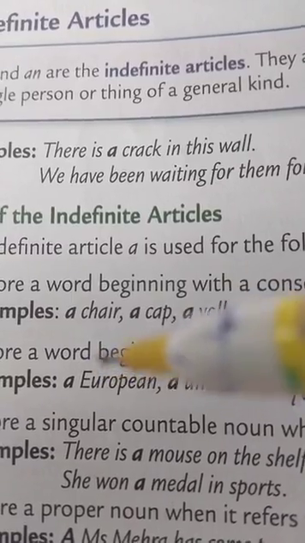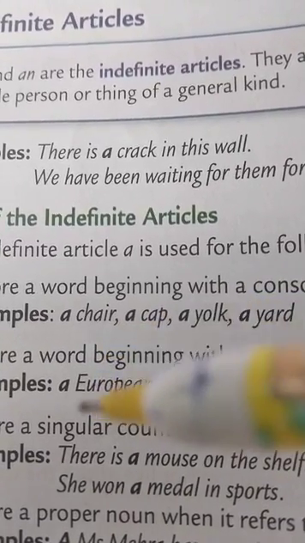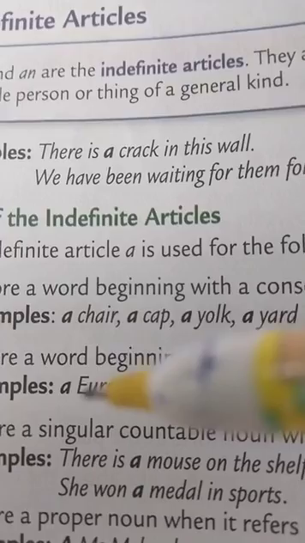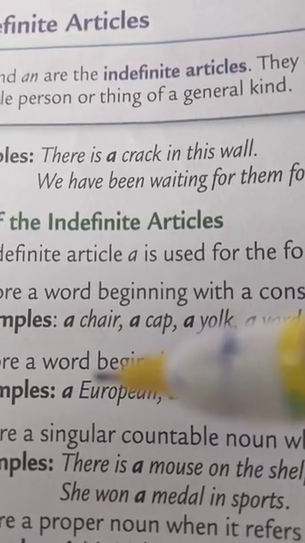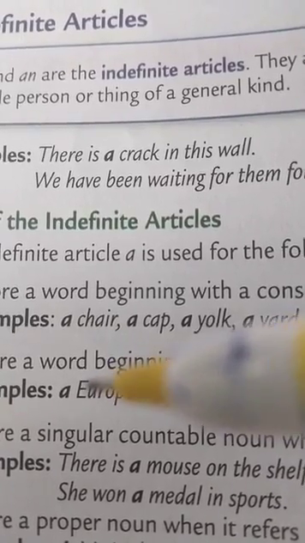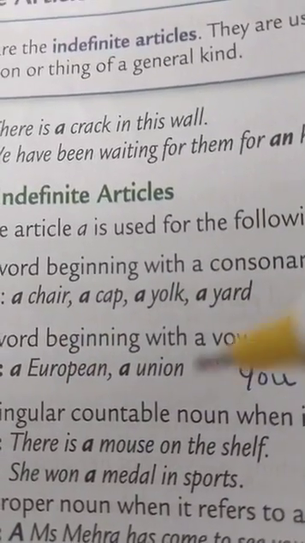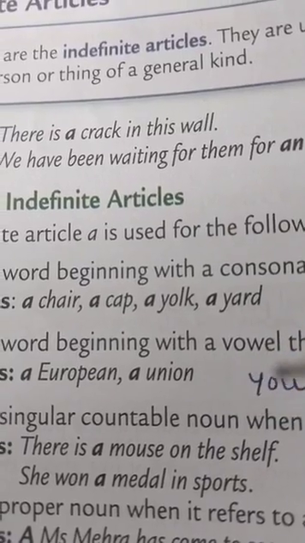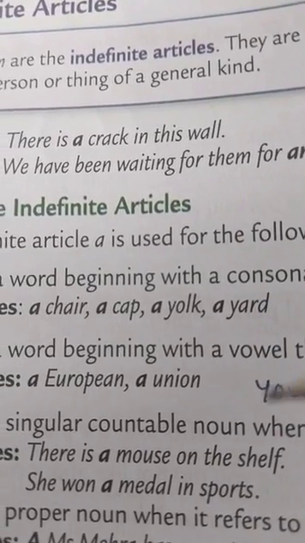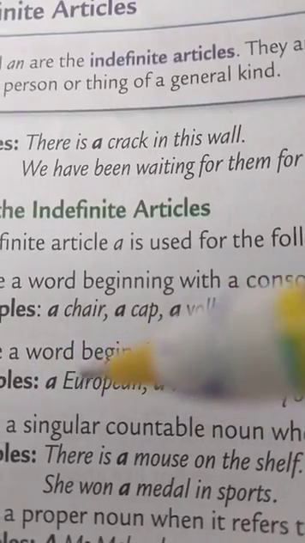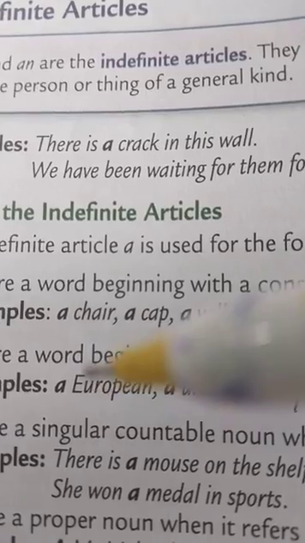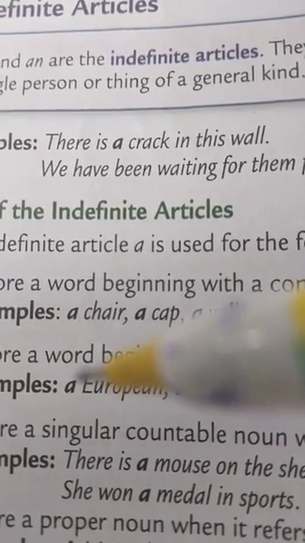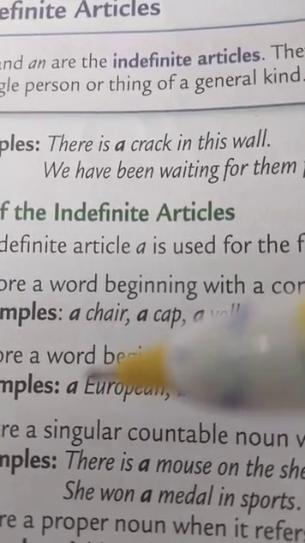In a European, the word European is beginning with the vowel E, but we have used a before it because it is beginning with the sound of a consonant, Y. We know that Y is a consonant, not a vowel. Though it is beginning with a vowel, still we have used a before it because it begins with a consonant sound.